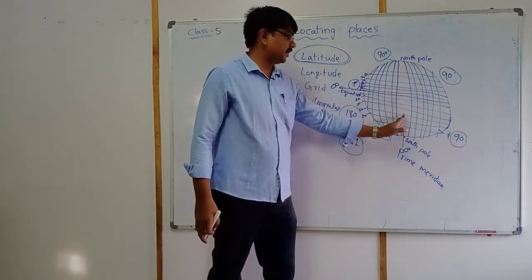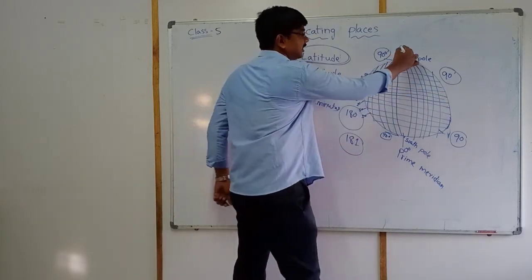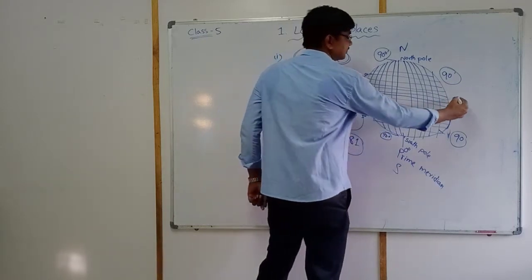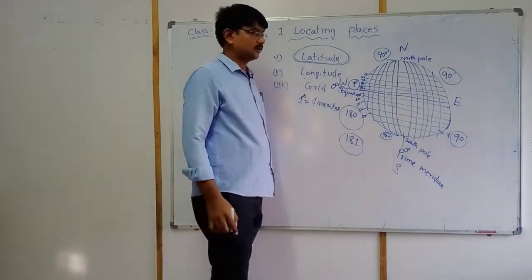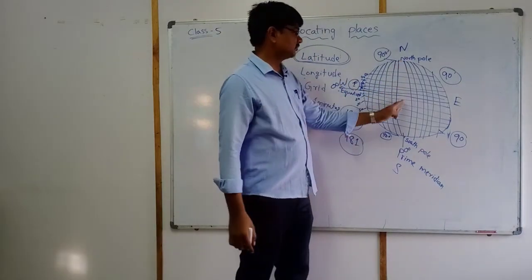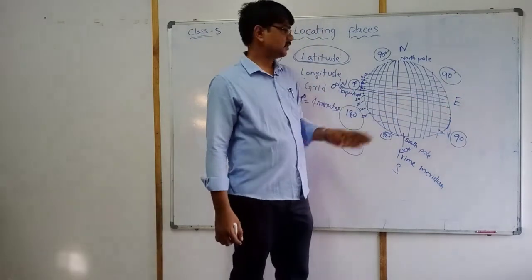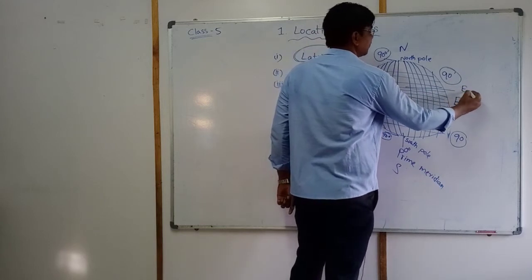Next, this is the north side, this is the south side, then this is the east side, this is the west side. From the prime meridian towards the east side, it is called the eastern hemisphere.